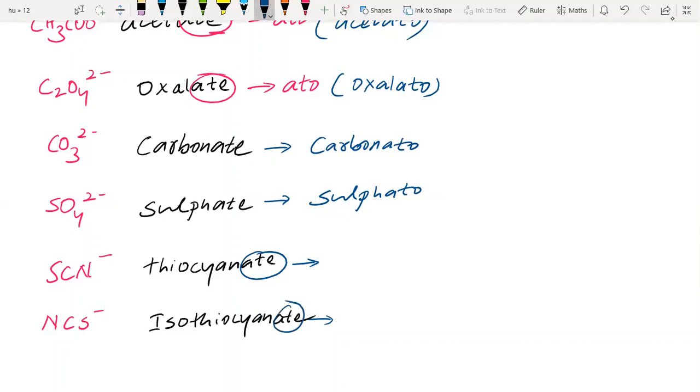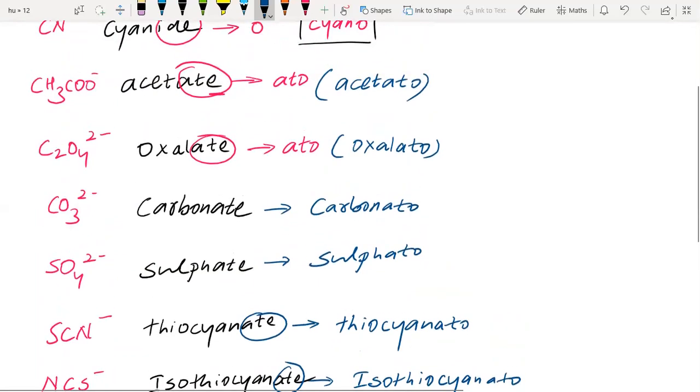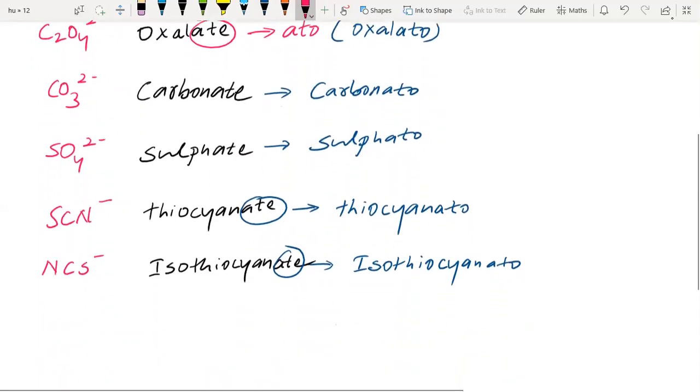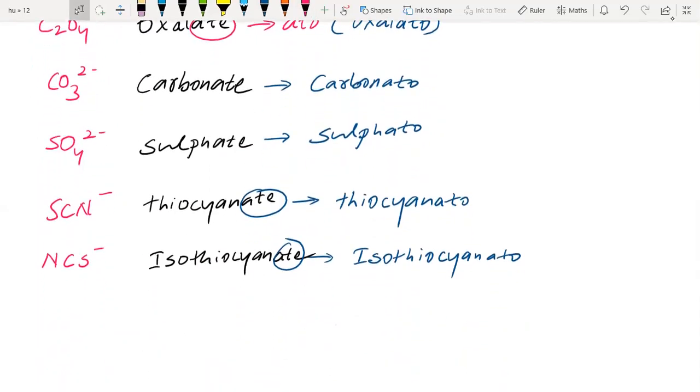So the name of SCN minus is thiocyanato, and similarly isothiocyanato. In all, we saw that ide changes into only O, the whole ide becomes O, but in case of ate, we write ato.